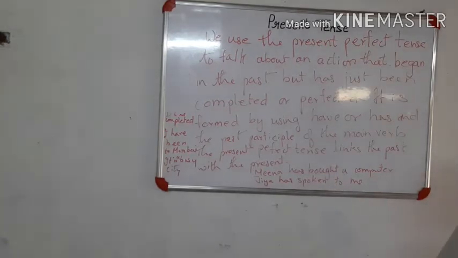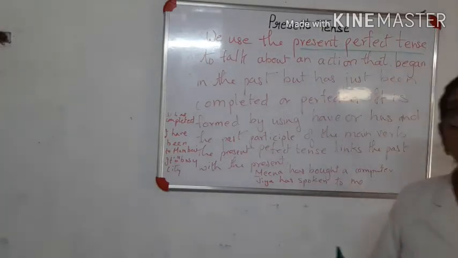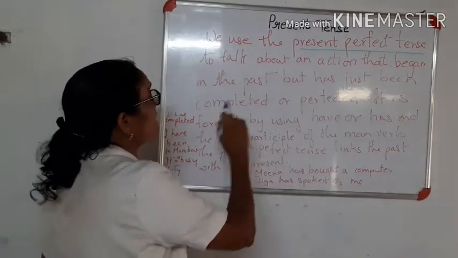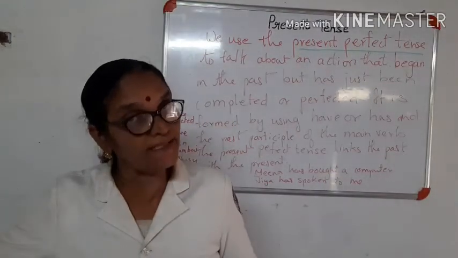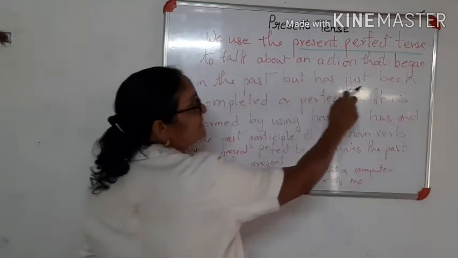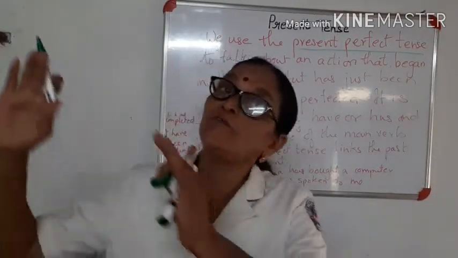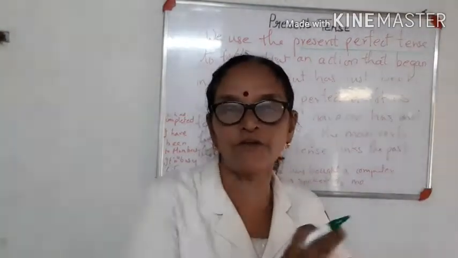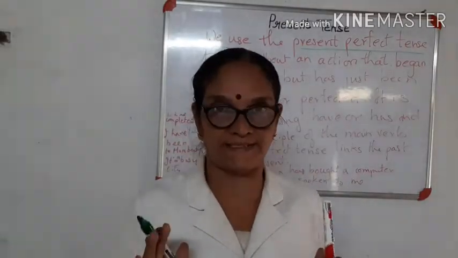Now here we'll do the present perfect tense. Present perfect tense. Now what is present perfect tense, I tell you? To talk about an action that began in the past, same as I told you before, which has begun in the past but has just been completed or perfected now. Present perfect tense means which began in the past and has completed now. It's not continuous. It is completed now. So you say it is a present perfect tense.